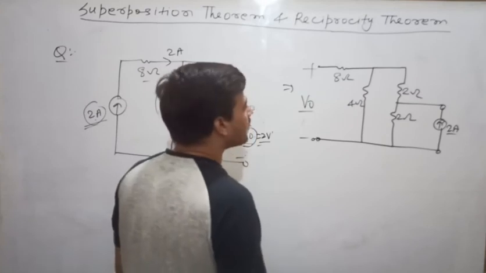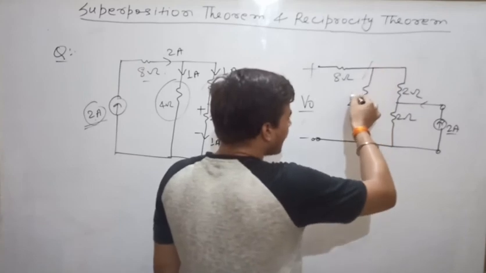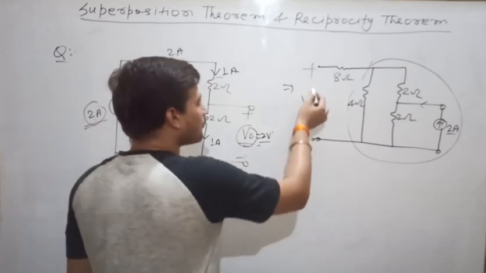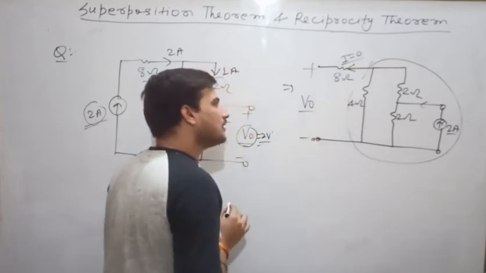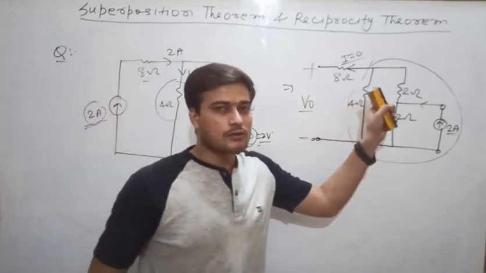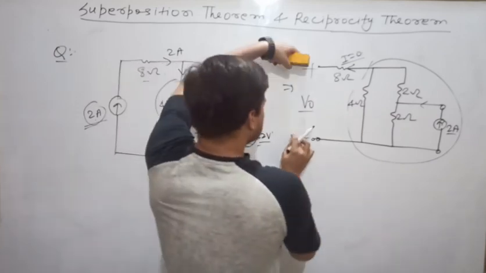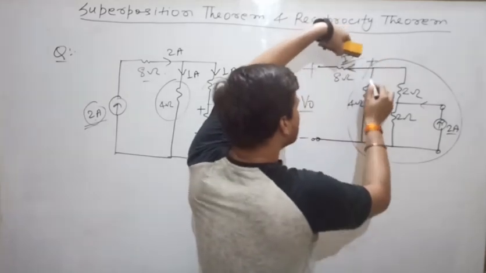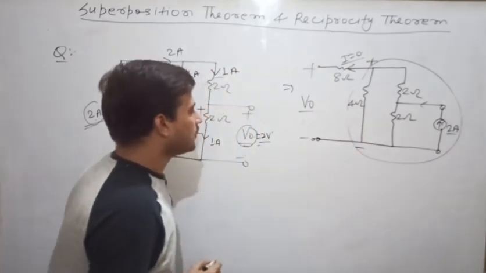You see one thing, once the current starts flowing, current will flow up to this circuit only, because here it is open circuited, so current through this resistance will be 0. If the current through this resistance is 0, then the voltage drop across 8 ohm resistor will also be 0. Once voltage drop is 0, here also the potential will be same, and it will be equal to V naught. So now what we have to do?